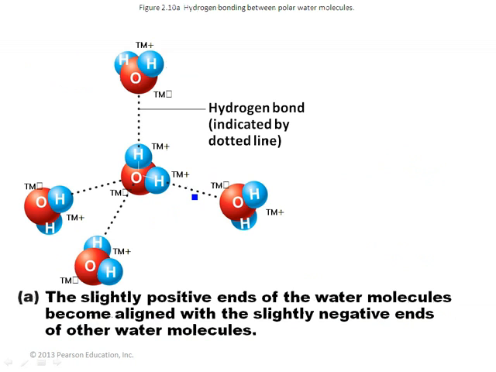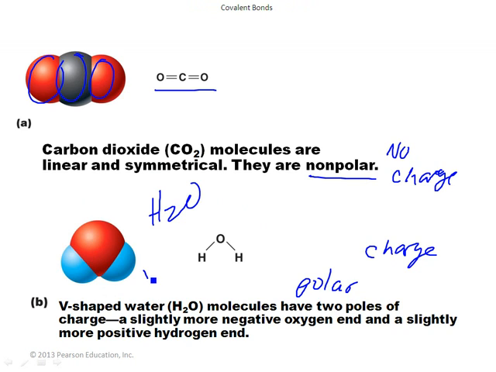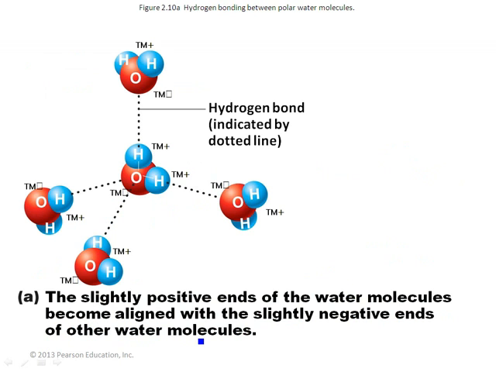And so what happens is it winds up making some charges associated with the water. One side's slightly negative and one is slightly positive, but the overall effect is it's still neutral. Okay, does that make sense? You have a slightly more negative end and a slightly more positive end. The overall molecule is neutral, but there's a little bit of charge, which is handy because opposites attract, right? So minuses and positives come together.